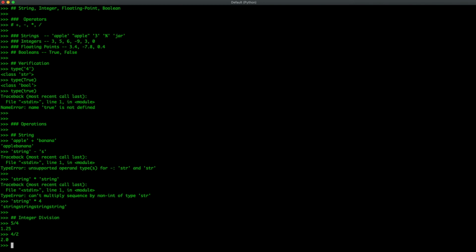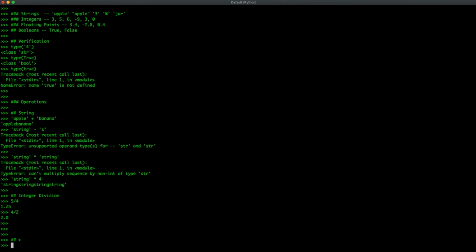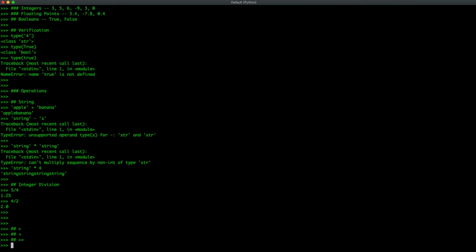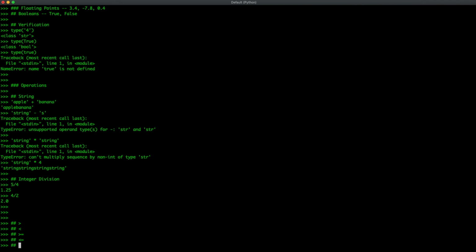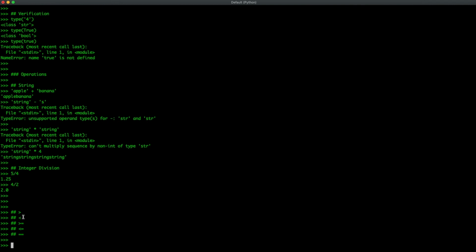Now let's cover some of the additional operations. These are usually used for conditional statements. There's greater than, less than, greater than or equal to, less than or equal to, and equals. So greater than and less than can be used in this way.